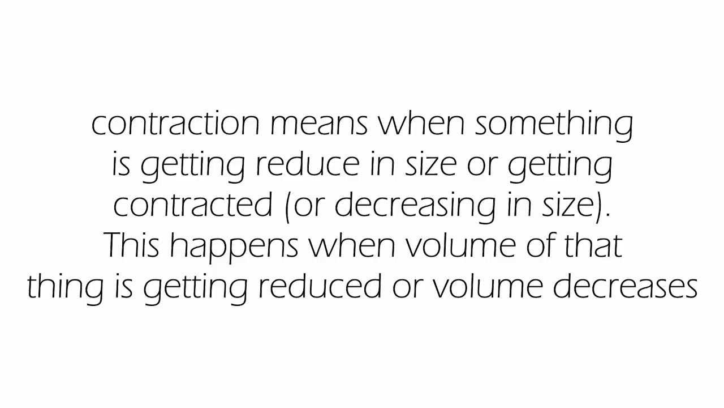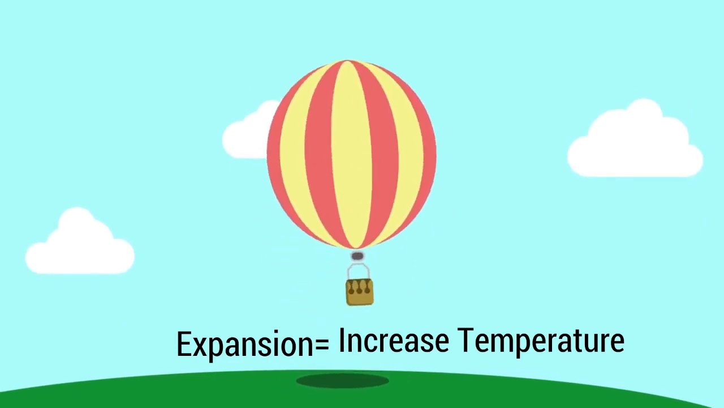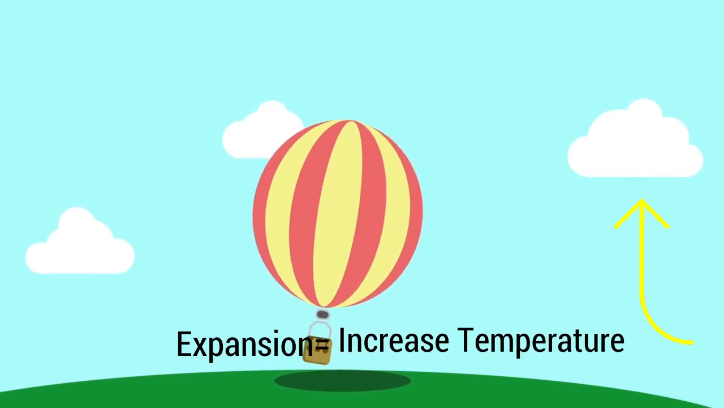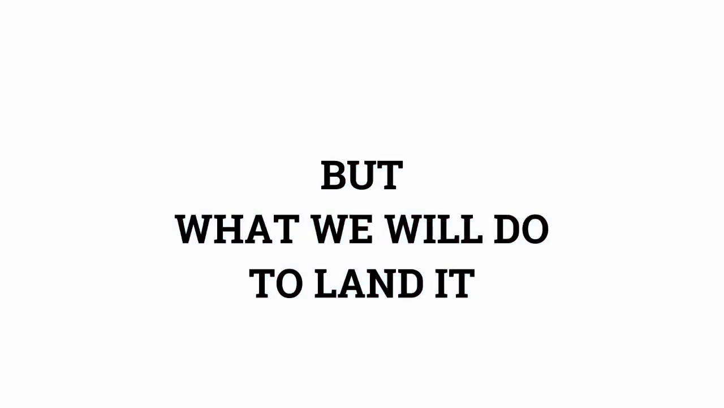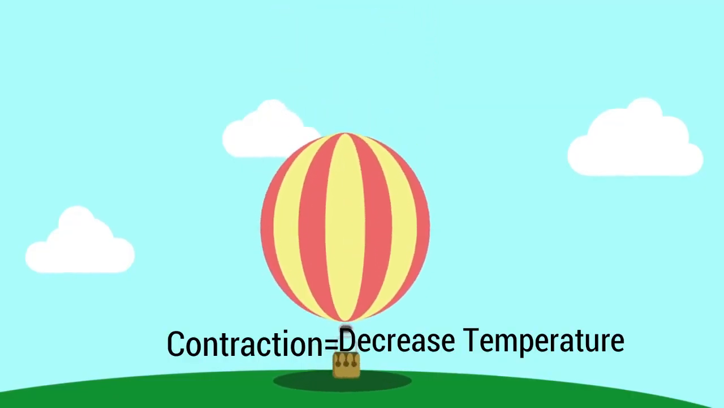That is when contraction happens. Like the hot air balloon that we use to lift up in the sky, we increase the temperature. But what will we do to land it down on the ground? Yes, we have to decrease the temperature.